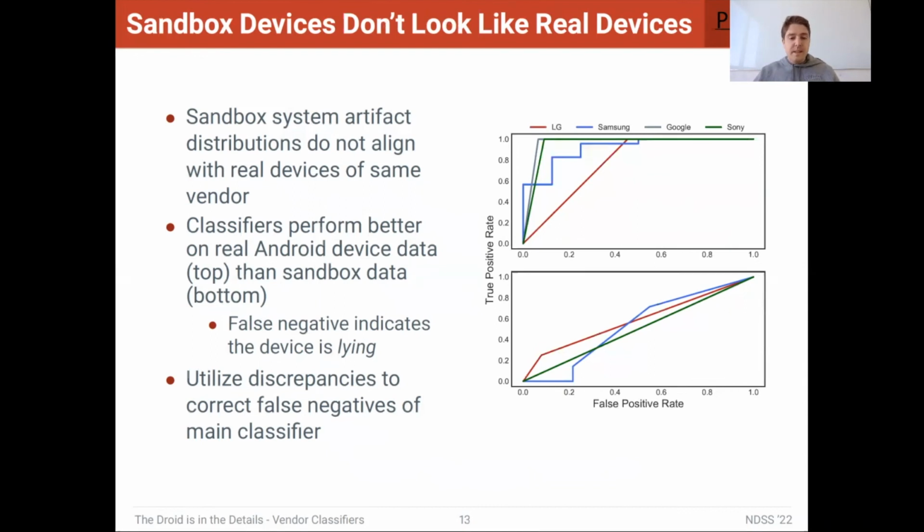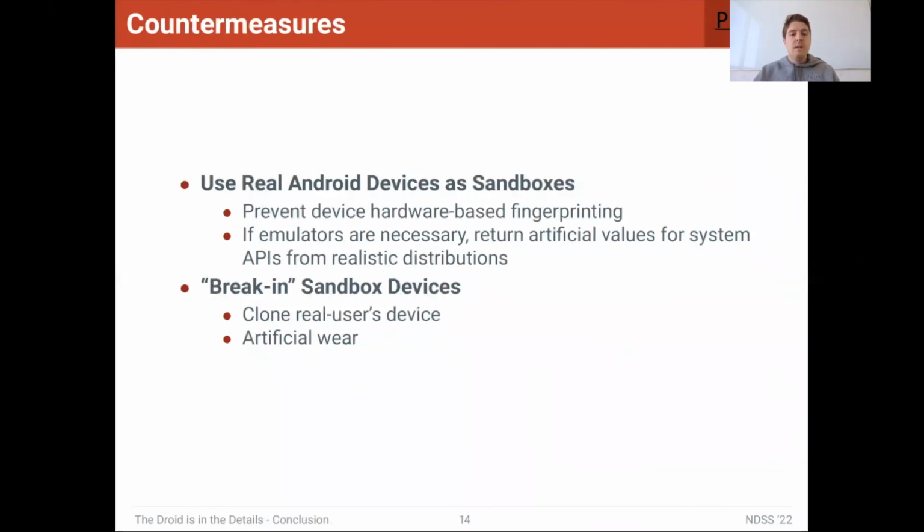And we used these discrepancies with these classifiers to correct false negatives. The one false negative that we had from our main classifier was corrected by using these classifiers. So overall, we showed that these environment-based evasion tactics are very effective against current sandboxes.